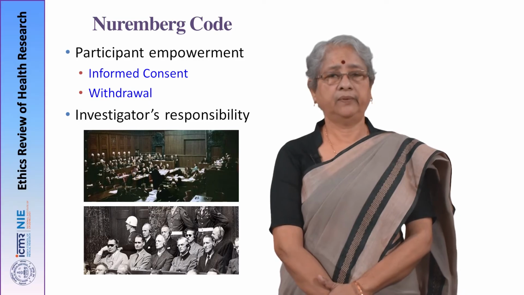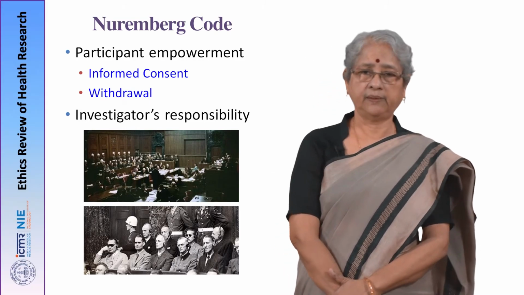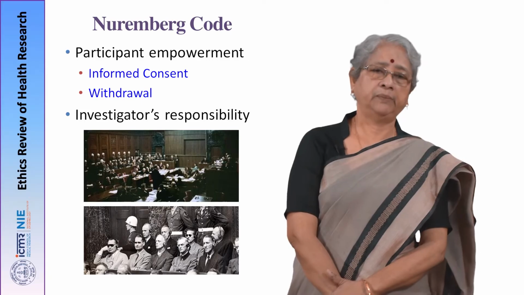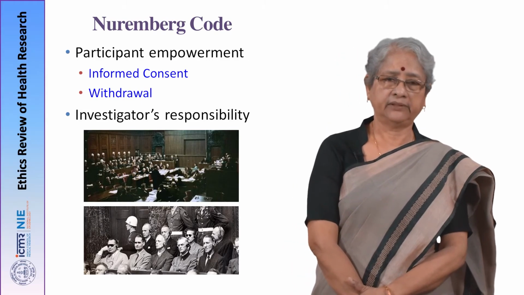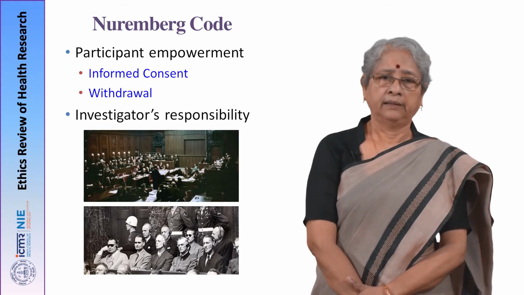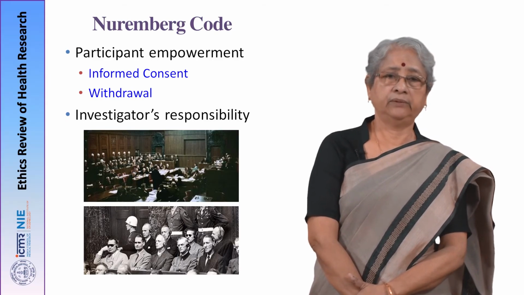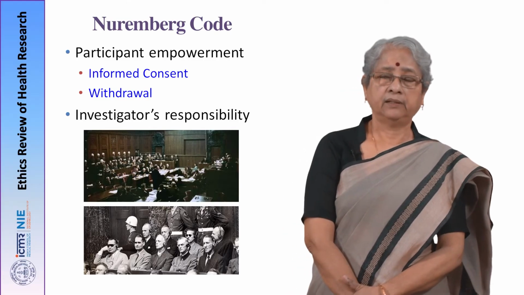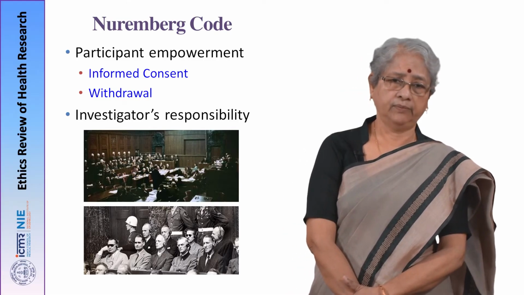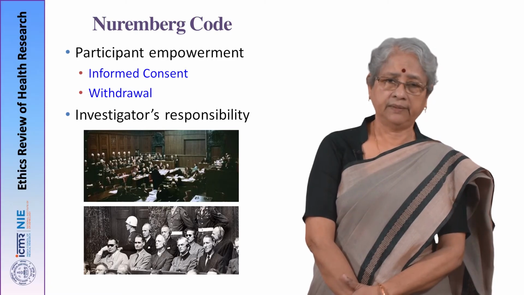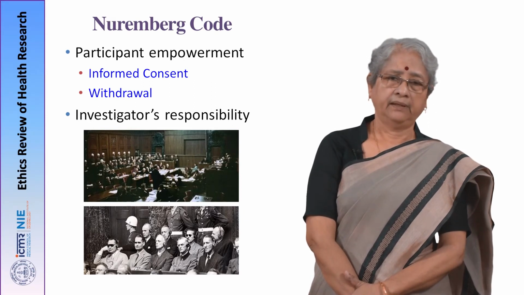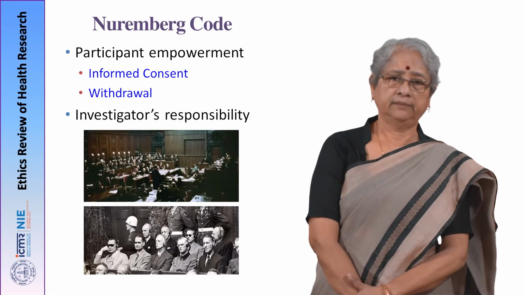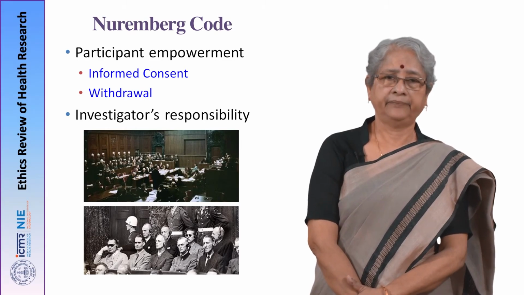This was in the form of insisting that informed consent should be taken and the participant should be given the freedom to withdraw any time during the trial period. There was also a lot of importance given to the investigator's responsibility. The moment the investigator finds that more harm is coming to the participant, he or she could stop that trial or at least withdraw the participant from that particular study.